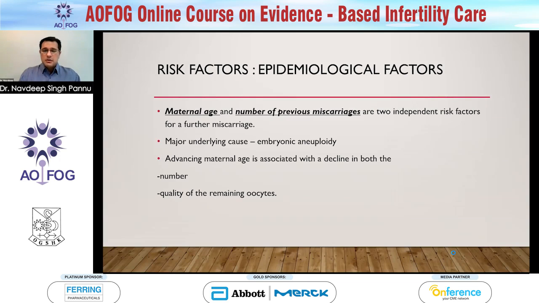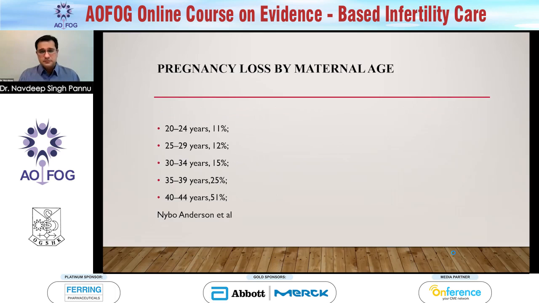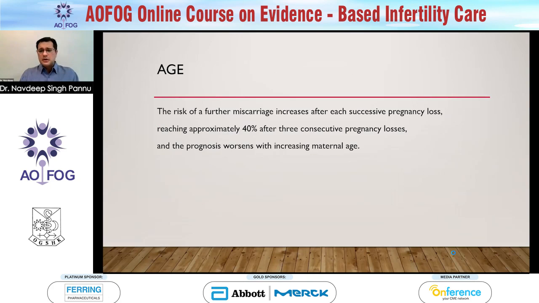And the major underlying cause would be embryonic aneuploidy. Now, regarding maternal age, it's associated with two important things. One, there's a decline in the number and a decline in the quality of the remaining oocytes. Hence, the risk tends to increase with age. From here, you can see that the younger you are, the lower the chances of miscarriage. Above 40, more than 50% of patients end up with a miscarriage. So the longer the wait, the more miscarriages they tend to have.